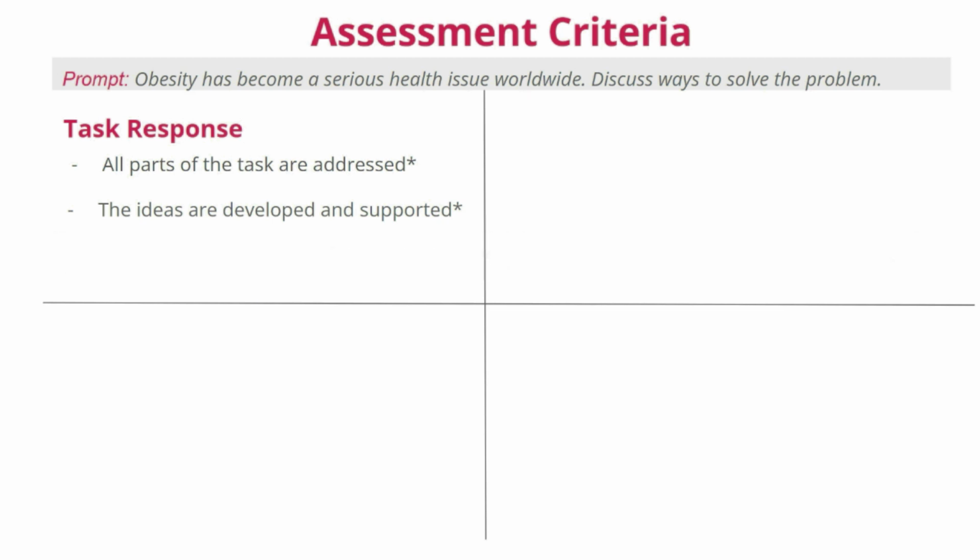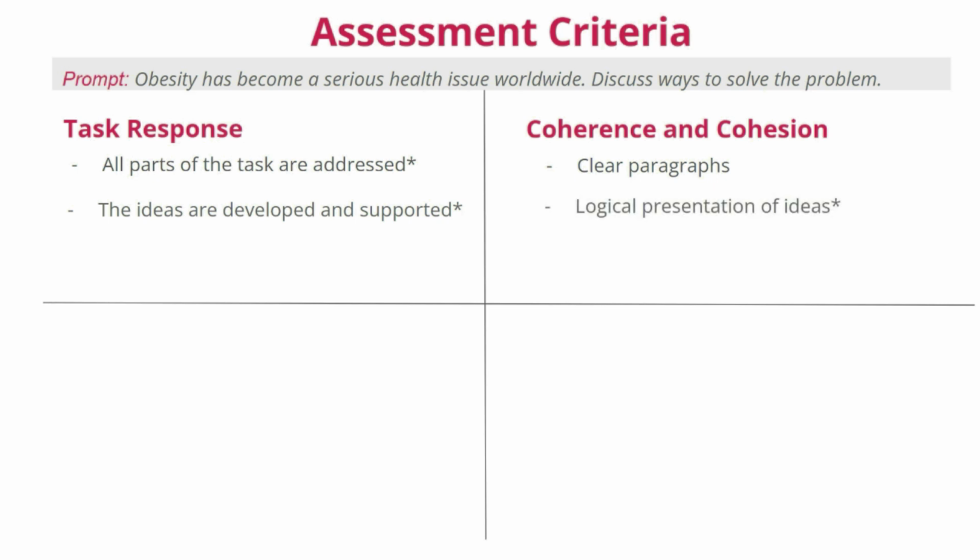Moving on. The next criterion is called coherence and cohesion. These are quite scary linguistic terms, but in fact they only stand for logical organization and linking of your ideas. To score well in this criterion, you need to write your essay in clear paragraphs. I guess you all know that any piece of writing should be organized in paragraphs, and I'm not going to stop on this point. The next point is that you also need to show a logical presentation of ideas. And this seems easy, but many students have problems with this.